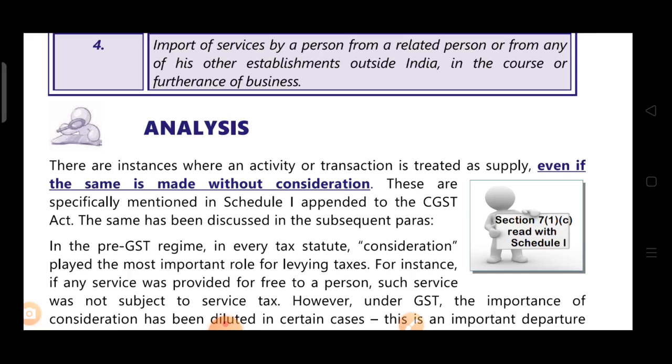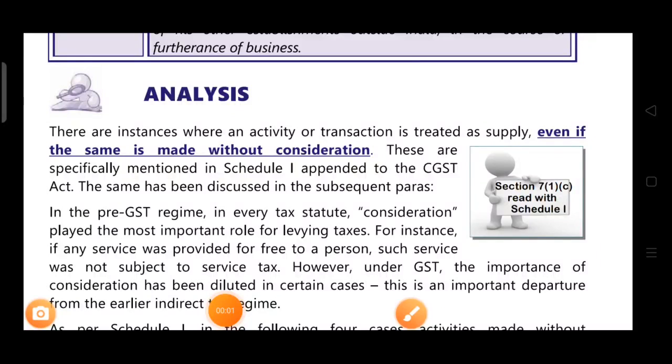See, there are instances where an activity or transaction is treated as supply even if the same is made without consideration. So those instances which we have studied in Schedule 1, they are talking about those instances. These are specifically mentioned in Schedule 1 appended to the CGST Act. The same has been discussed in subsequent paras.